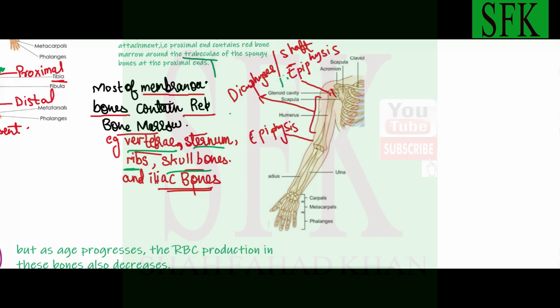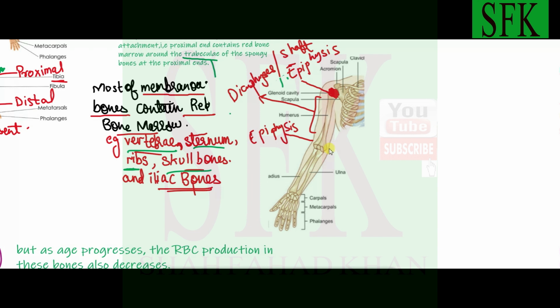Then in the proximal epiphysis, meaning the proximal part of this bone. Proximal is that part of the bone which is close to the point of attachment. This ball and socket joint of the shoulder is the point of attachment for this humerus. So this end of the bone which is close to this point of attachment contains the red bone marrow, and this is the proximal part.